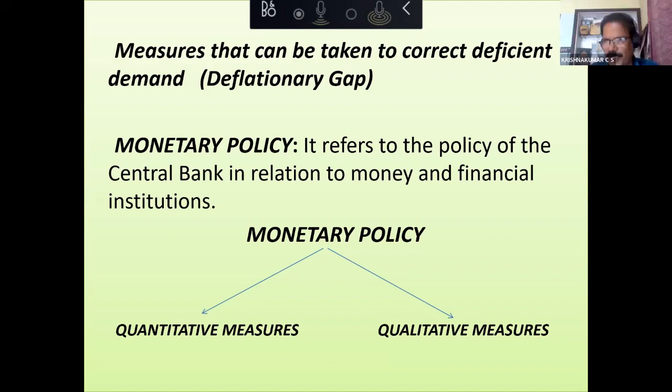So let us come back to the point. What should we do with the reverse repo rate during inflation and during deflation?